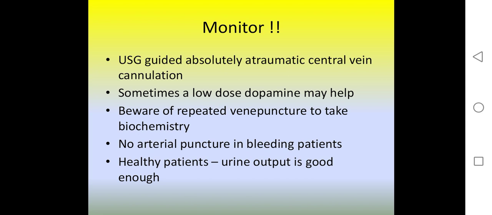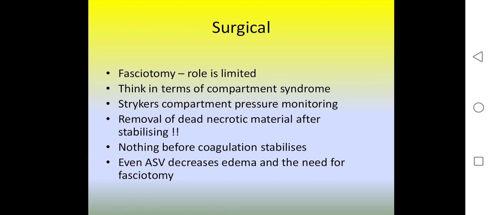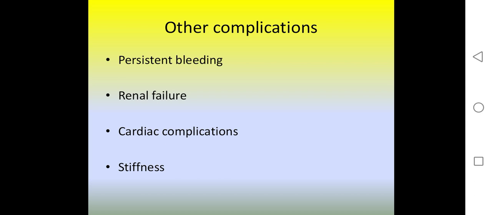Healthy patients, urine output is good enough. Surgical fasciotomy has no role in terms of compartment syndrome, nothing before coagulation stabilizes. Even ASV decreases edema and need for fasciotomy. Other complications are persistent bleeding, renal failure, cardiac complications, stiffness.